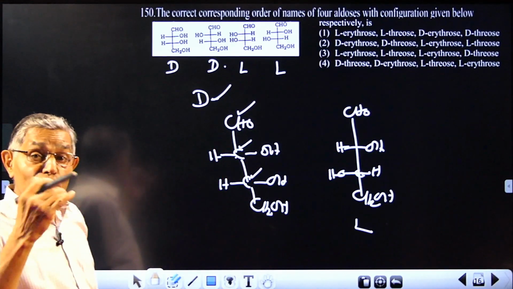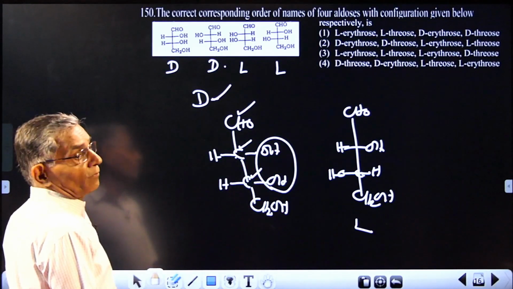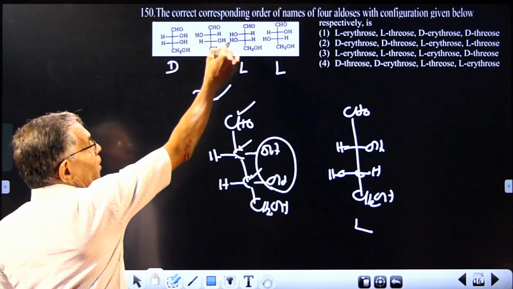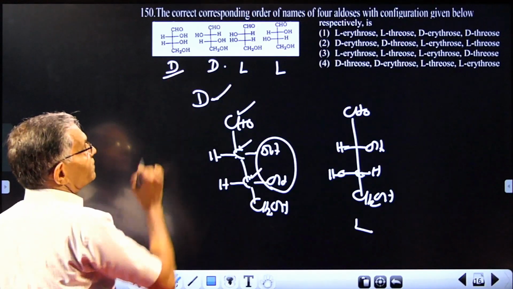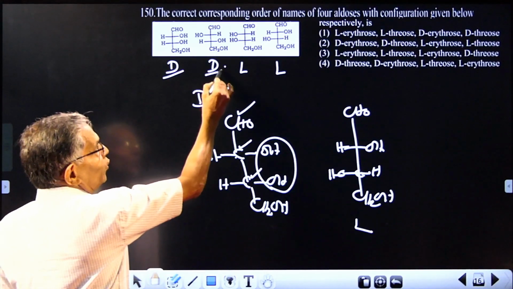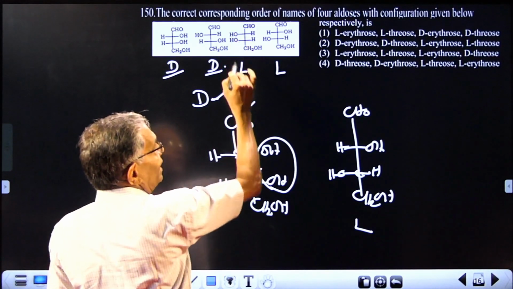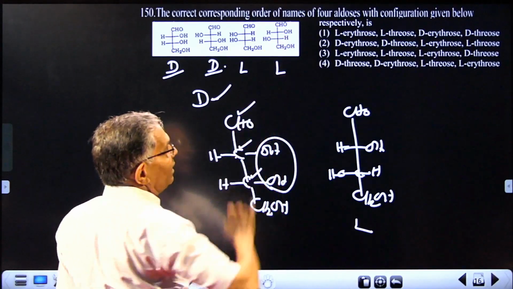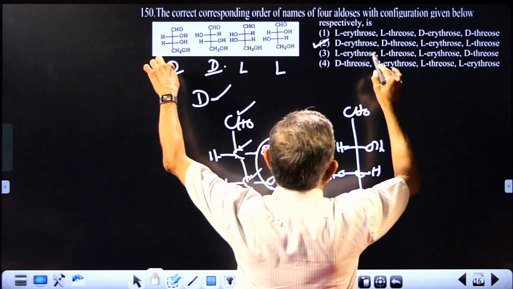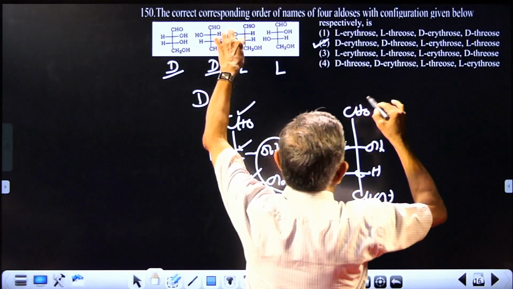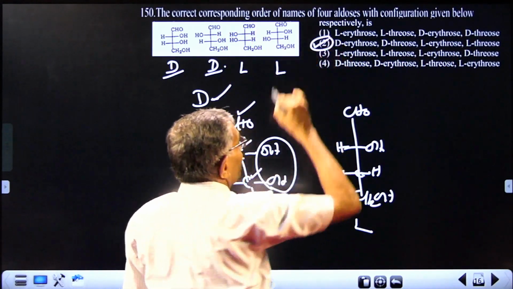The name erythrose is given to that isomer where OH is on the same side. If they are on opposite sides, you call it threose. So this is D-erythrose. This is D-threose. This is L, same side meaning erythrose. And this is L-threose. So what is the option? This will be the option: D-erythrose, D-threose, L-erythrose and L-threose. So option 2 is the answer.